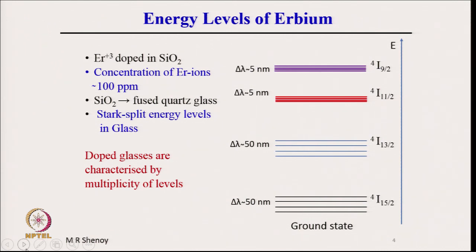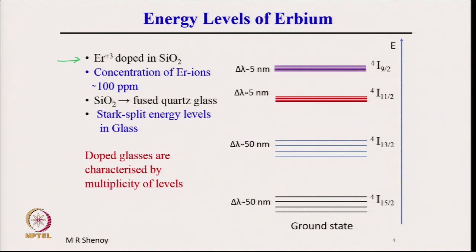Let us very quickly recall, I had discussed in detail the energy levels and the nomenclature in the case of neodymium doped YAG, and here I have directly written the erbium doped silica fibers or EDF, where erbium appears as Er3+ ions, and these are the energy levels of Er3+.